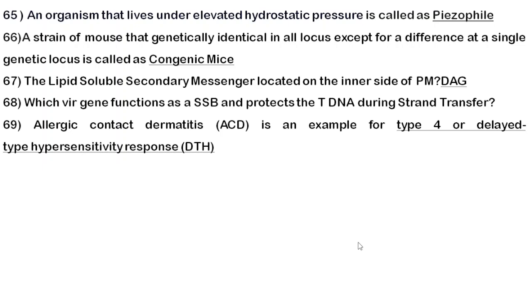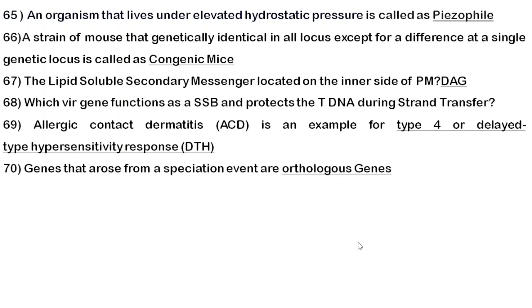Okay. Next question is, allergic contact dermatitis is an example of. So it is an example of your type 4 hypersensitivity reaction. Other name for type 4 is your delayed type hypersensitivity reaction. So just know the example of type 1, type 2, type 3 and type 4.